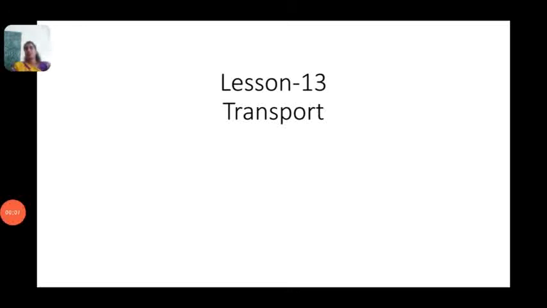Hi children, today I am going to start lesson number 13, that is transport. In olden times people used to go from one place to another place on foot. It was not easy for them to travel long distance. Animals like donkeys, mules, camels were used to carry loads.